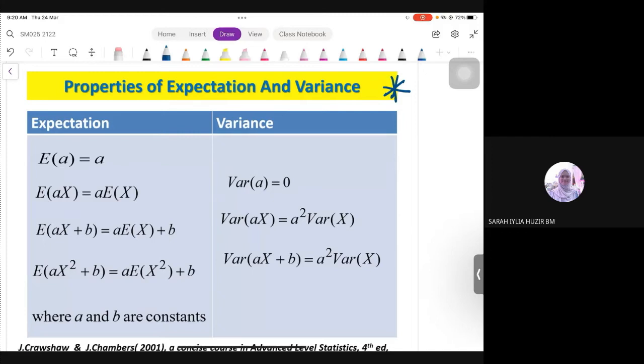Every single year, properties for expectation and variance confirm keluar. Tak pernah tak keluar. Okay. Kita ada 3 properties for variance and then 3 properties for expectation, E(X) tadi. Okay.